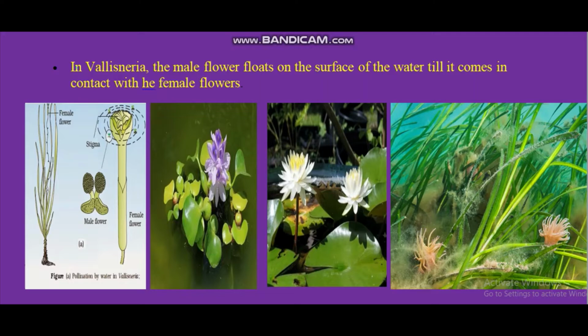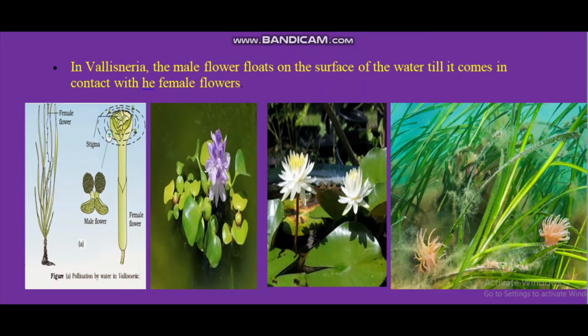Whatever is given for the wind, same here for the water, in case of plant, in case of pollen grains. But what is important here? That is examples. What are the examples given in your book? There are so many examples, and I tried to find out pictures of each example so that you can easily relate.